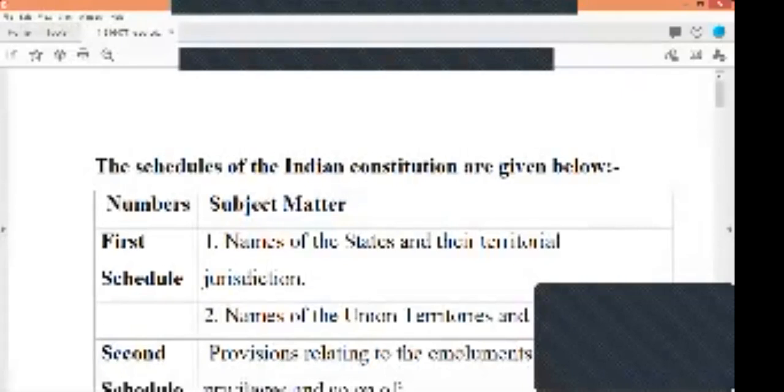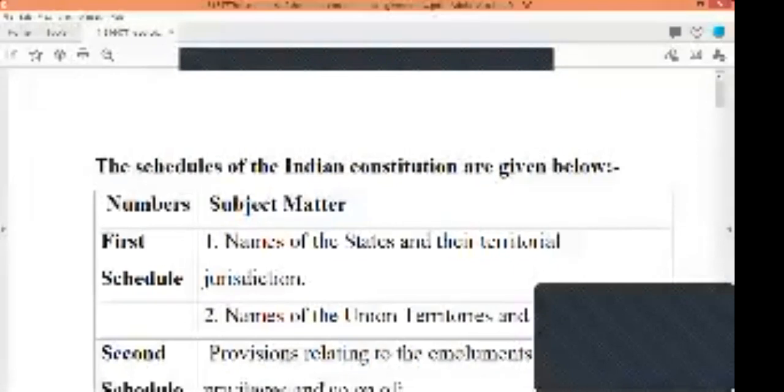Anyway, so after going through the sources of the Constitution of India, now you have to look into a matter which is very important, and the case here is the schedules of the Indian Constitution.